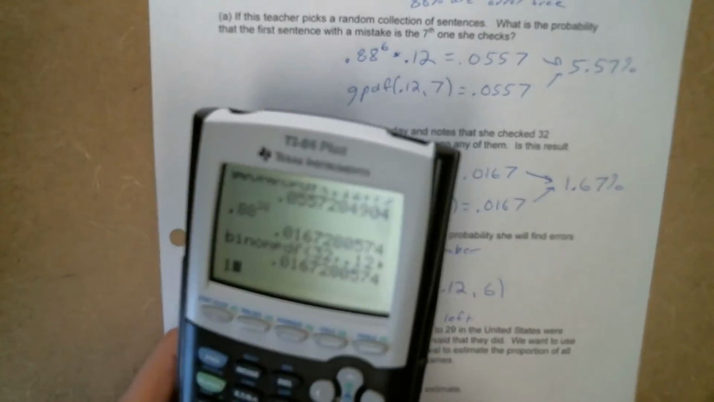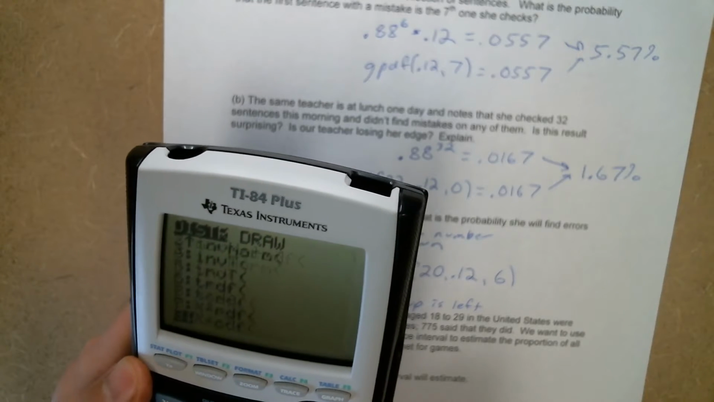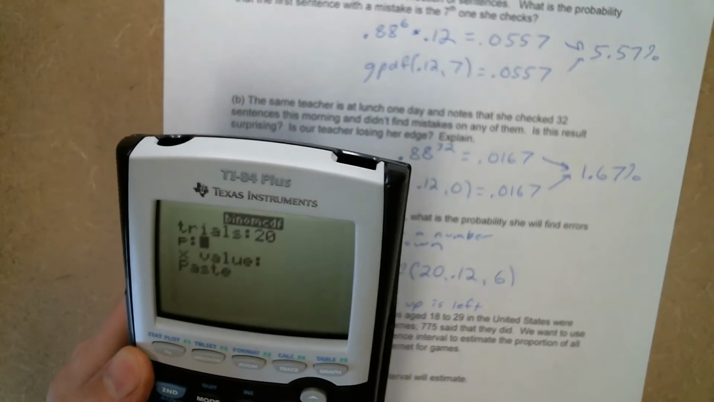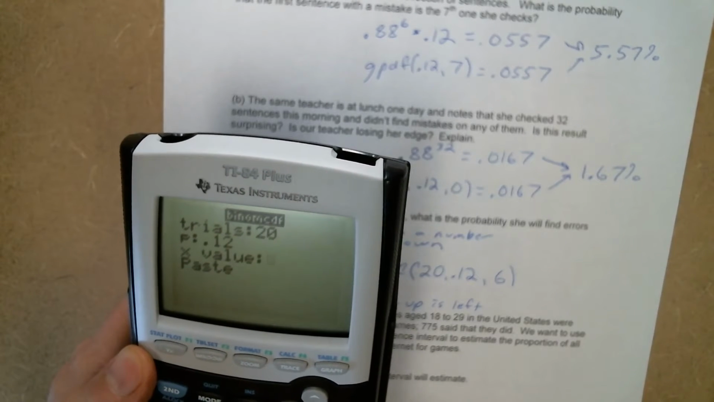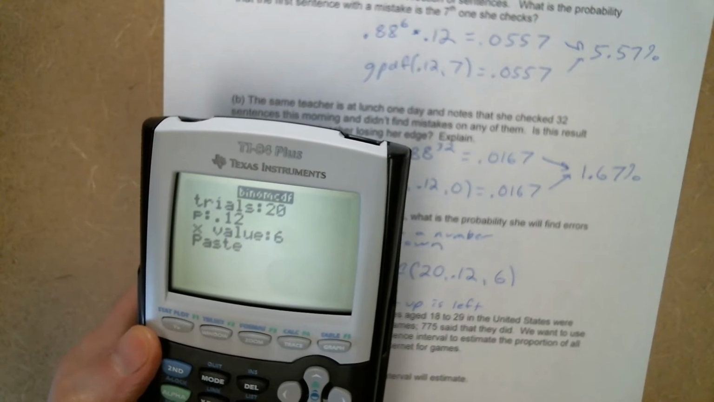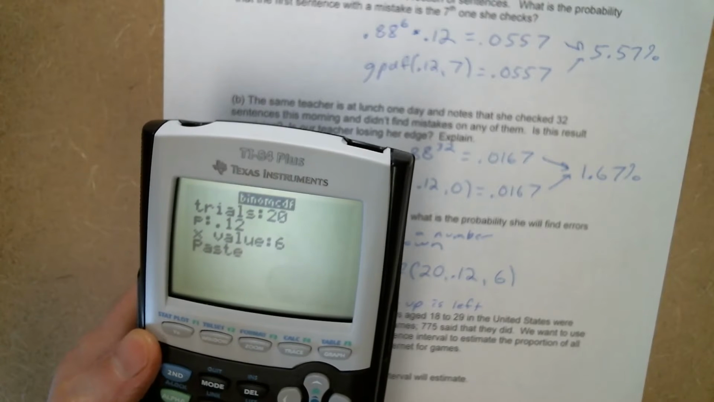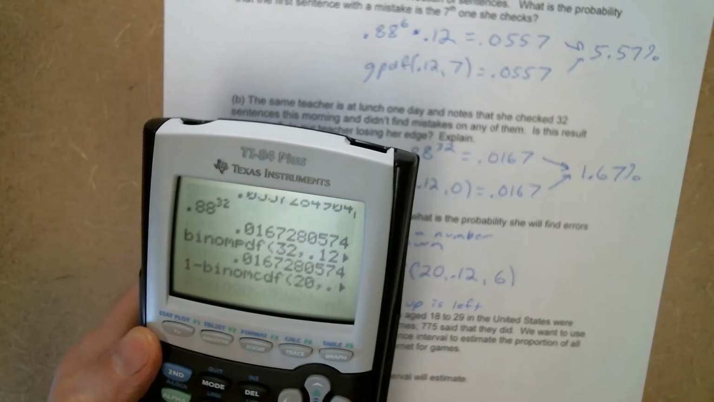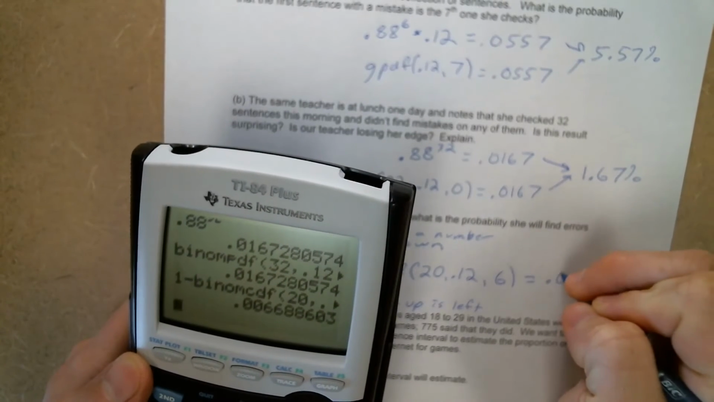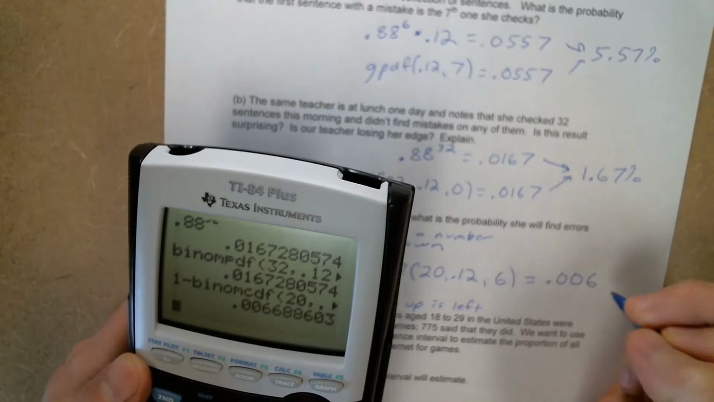And then we can type that in. So 1 minus, go to our distribution menu, binomial CDF. This time there were 20 trials, still 12% chance of finding a mistake. And we're subtracting away 6, 5, 4, 3, 2, 1, and 0, which is going to leave 7 and up. And this gives us 0.006689.